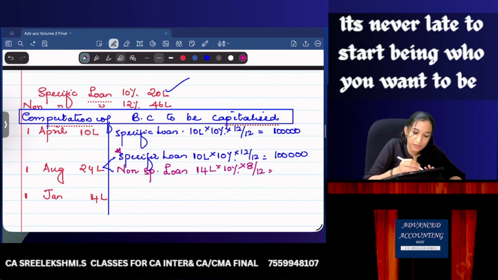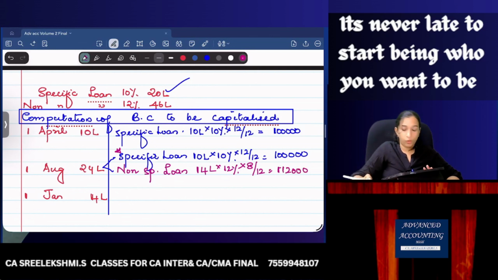Oh, yeah, this is 12%. I made a mistake, sorry. 12%. 14 lakhs into 12% into 8 by 12. It comes to 1,12,000. Okay. Then the balance 4 lakhs is of course out of the non-specific loan.